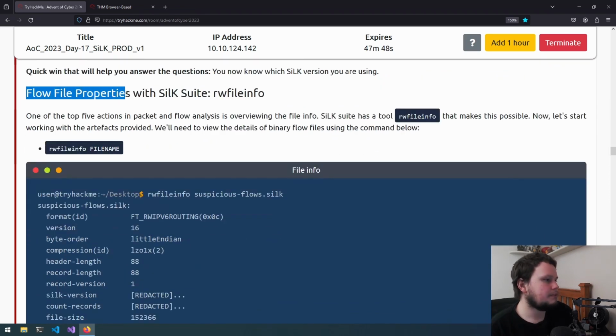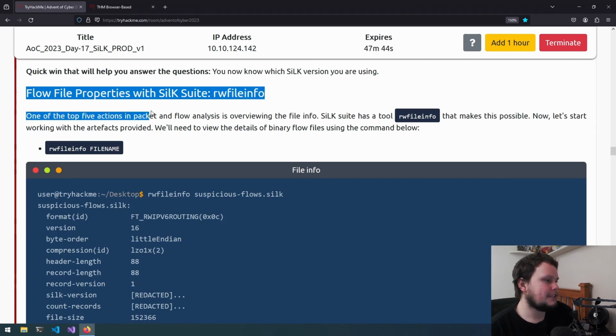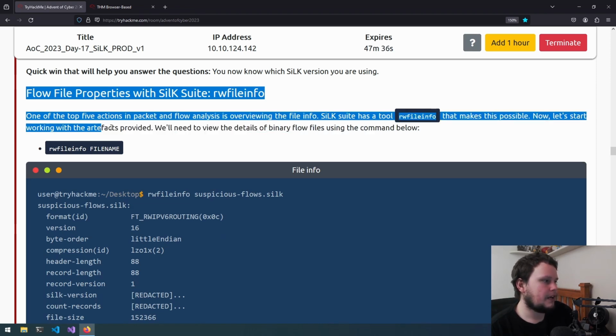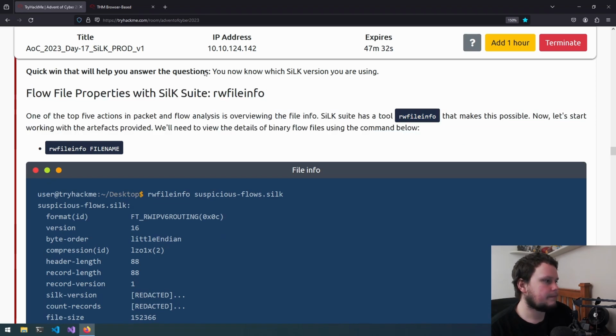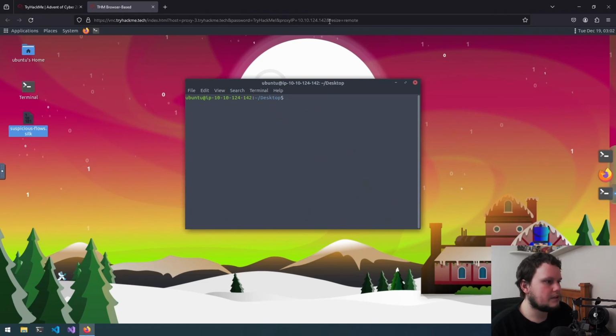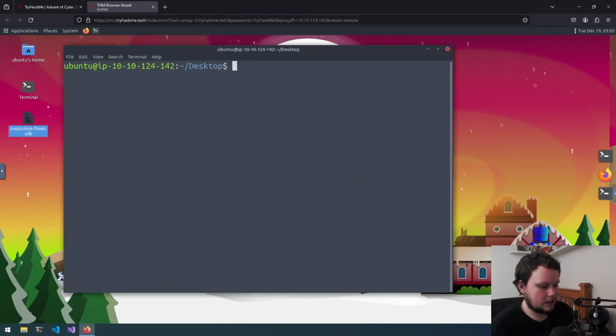Flow file properties with Silk suite: rwfileinfo. One of the top 5 actions in packet and flow analysis is overviewing the file info. Silk suite has a tool, rwfileinfo, that makes this possible. Now let's start working with the artifacts provided. We'll need to view the details of the binary flow files using the command below. So that will be on the desktop here. So the command is rwfileinfo and then suspicious-flows.